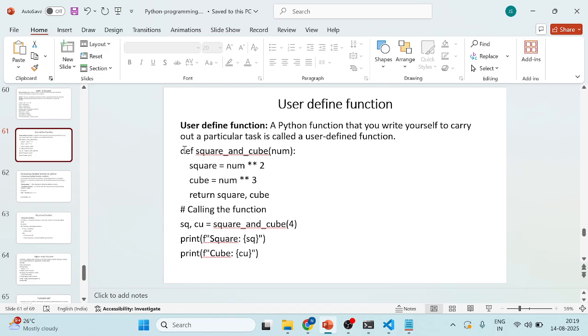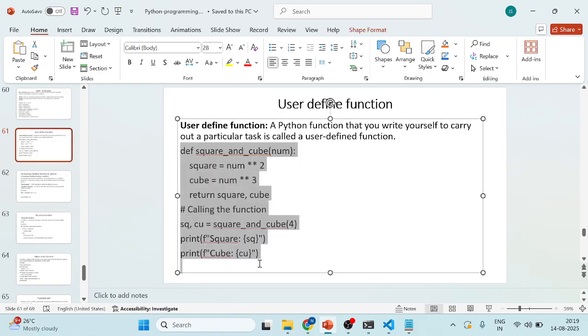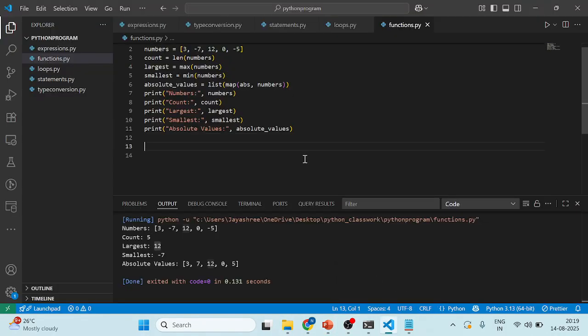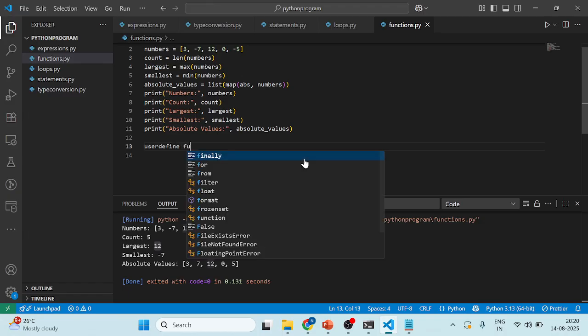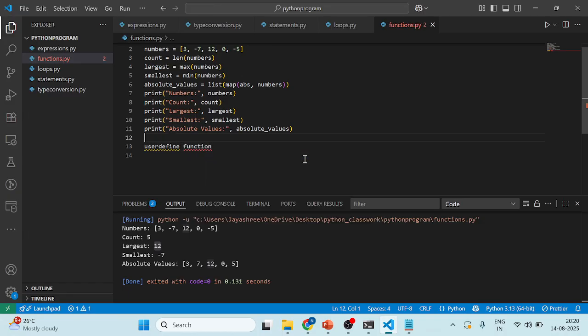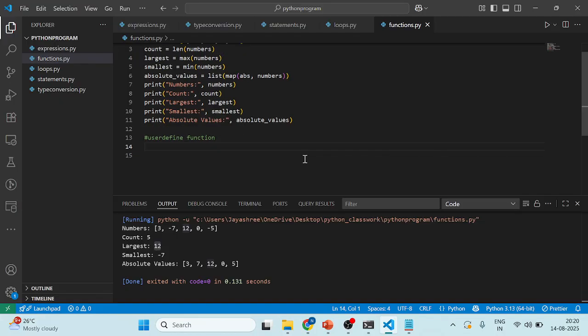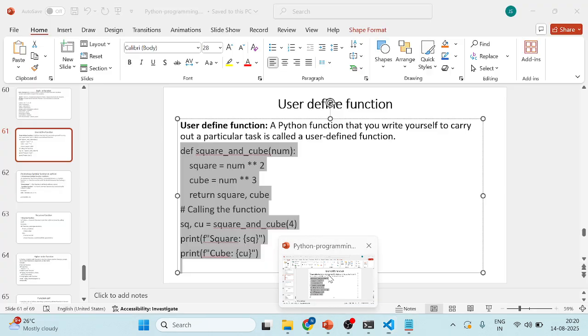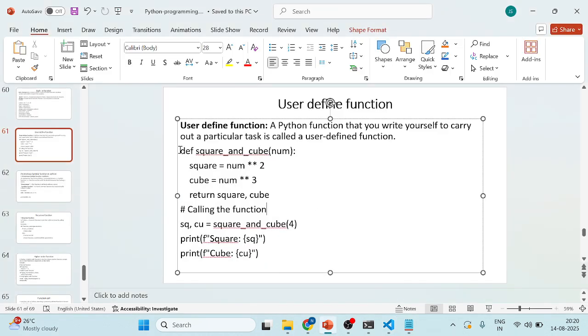We write it manually, so nothing is automatic; it is not implicit here. User-defined function. Okay, so what is formatted string?